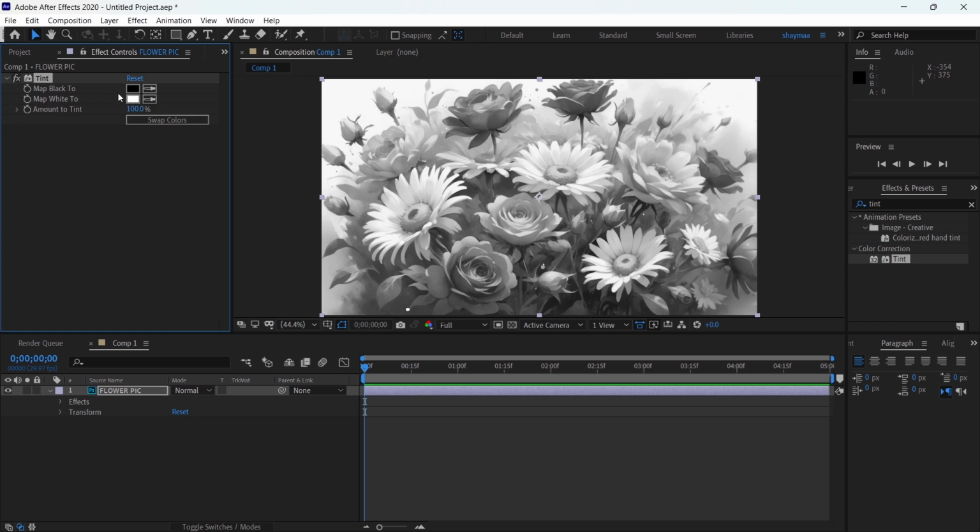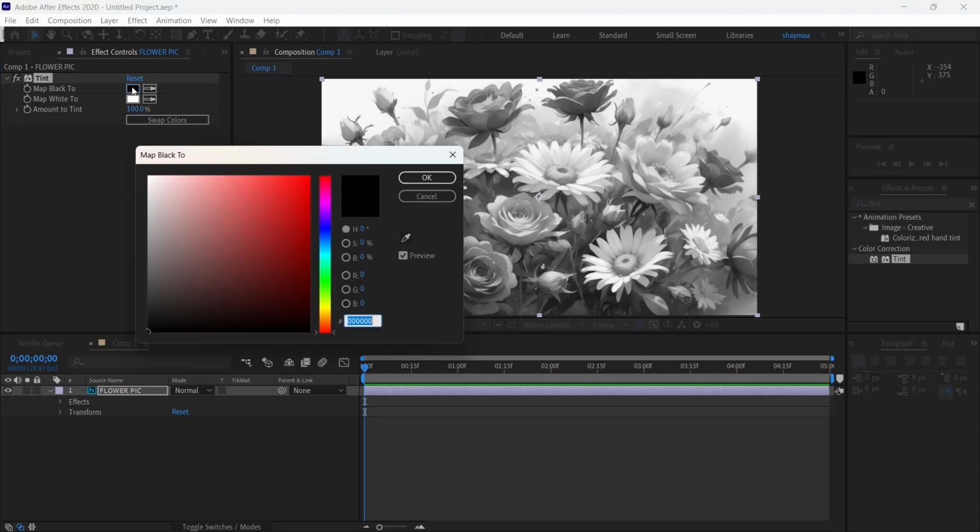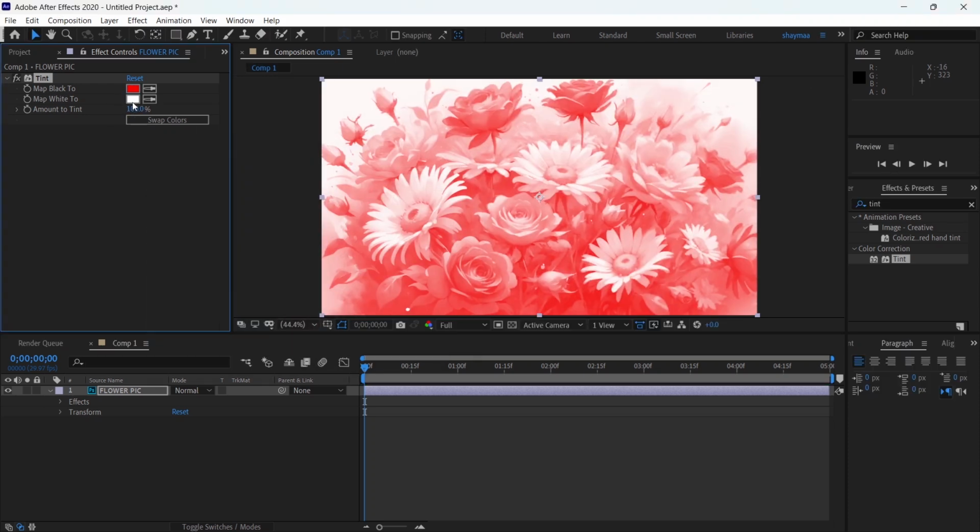And you can change these colors to whatever colors you like. So now the shadows will be tinted to red and the brights will be tinted to yellow. And we can adjust how much this will be tinted by increasing or decreasing this slider.